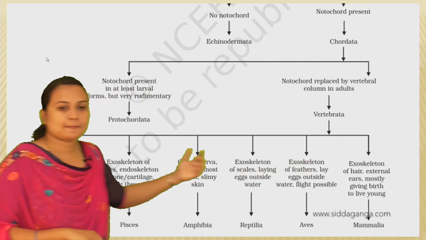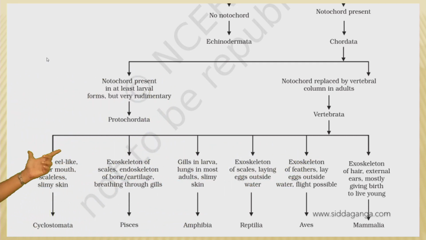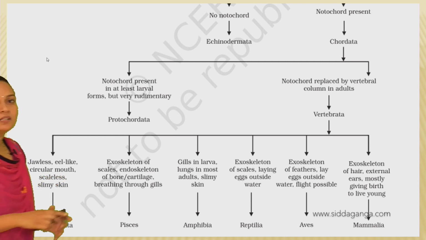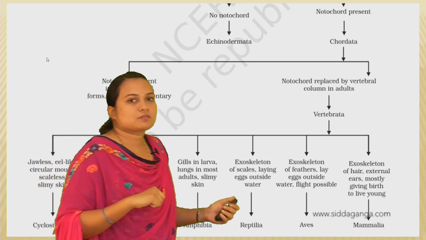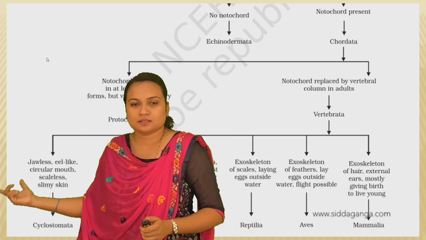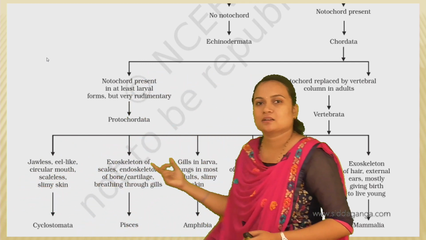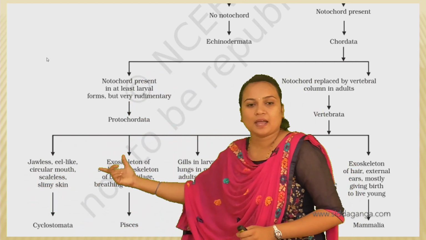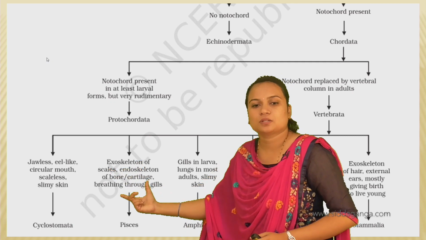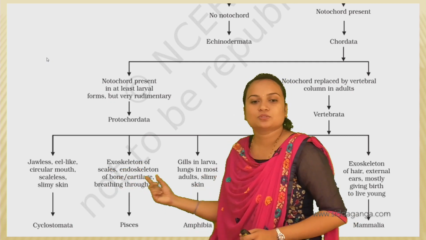So here these organisms have gills, pharyngeal gills, a post anal tail, and the notochord. The notochord is replaced by the vertebral column, and on that the nerve cord will be present. So these are the characters. From here the characters will start. And here the exoskeleton and also the endoskeleton, breathing through gills.